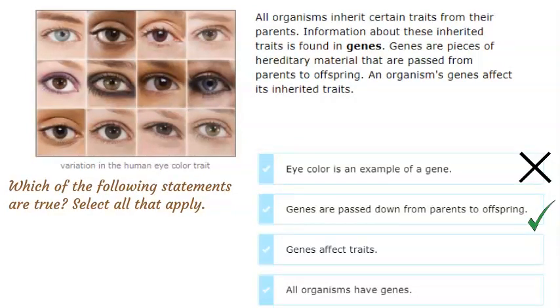When an organism reproduces, it passes copies of its genes to its offspring. This is how information about inherited traits is passed down. Genes contain information about inherited traits. All organisms have genes that contain information about their inherited traits.